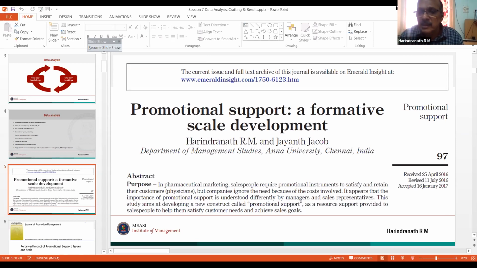So when you take the adopted scale, read the particular article and see how it has been developed. Is it developed based on classical test theory? Then it is a reflective measurement model. If it has been developed as formative, it is a formative measurement model. So there are two kinds of scales available. Even if you adopt, don't be blind. Read the scale development article and find out whether it's reflective or formative. Is it something to do with reflective indicators and formative indicators? Exactly, the same thing I'm talking about, Indra.